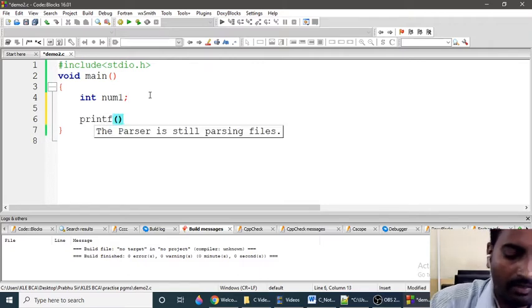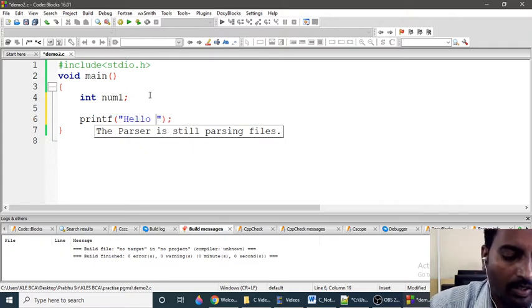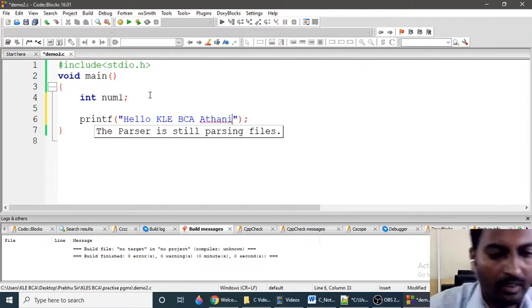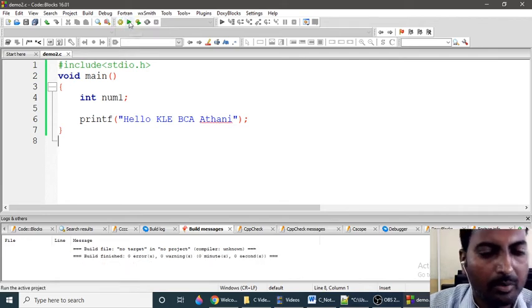So printf, inside parenthesis I need to specify double quotes. This is the syntax of printf. Okay, so hello KLE is here. Now if I compile, I won't get any error. So execute the program.